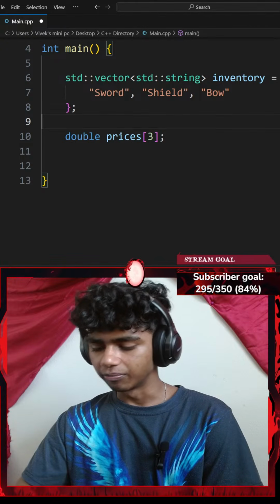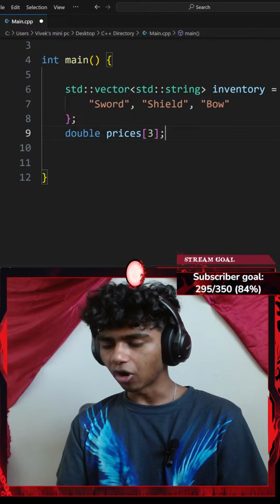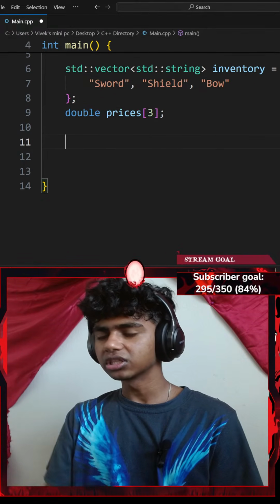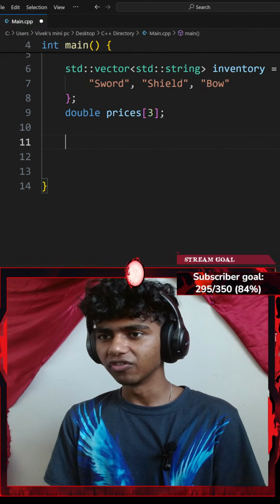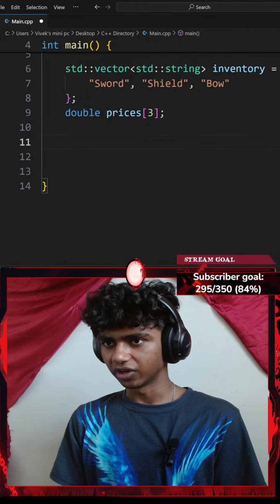Okay, ask the user to fill in both. So I could do two things. Firstly, go with a while loop or a for loop. Let's see. I think I might go with a for loop. Ask the user to fill in both.